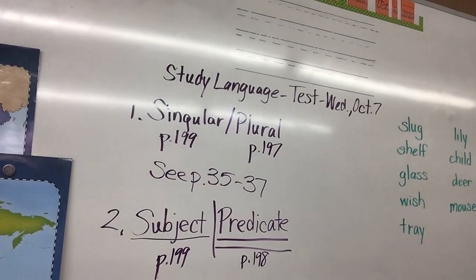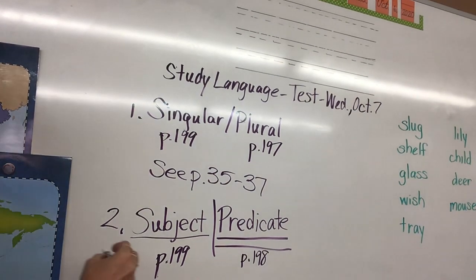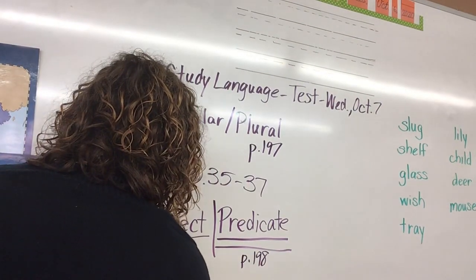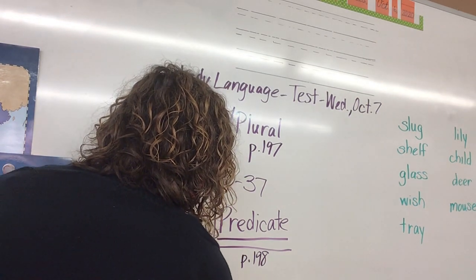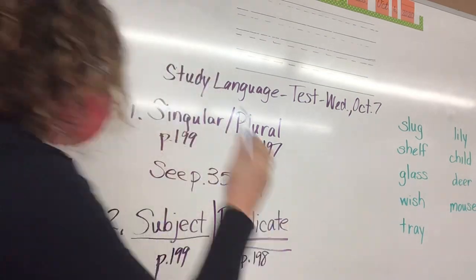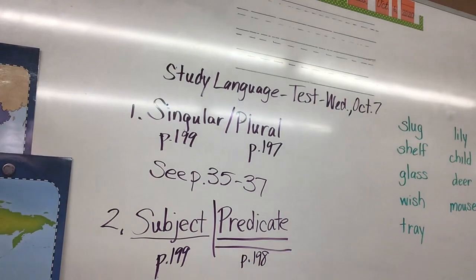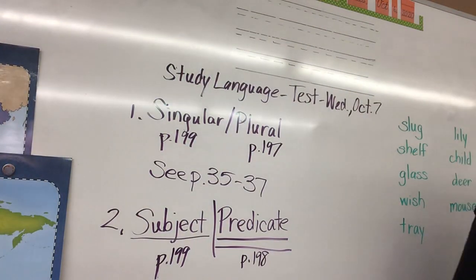And then there were 2 pages that you had where you had to divide the words. One was page 37, and the other one was page 35. So underneath that, write see page 35, comma 37. Because there are only 2 pages where they made you divide the sentence between the subject and the predicate. Alright, so you will have to do that on the test tomorrow too.